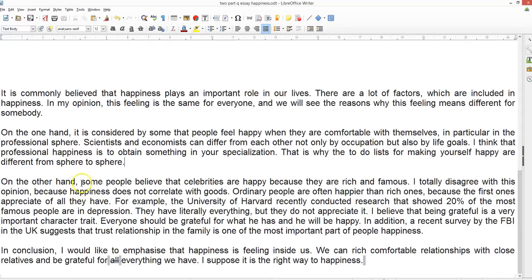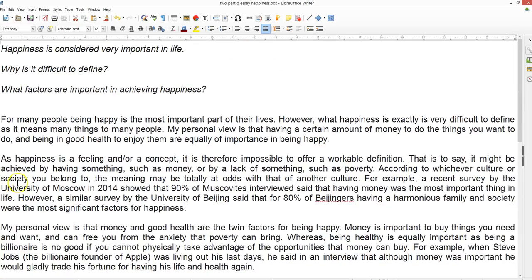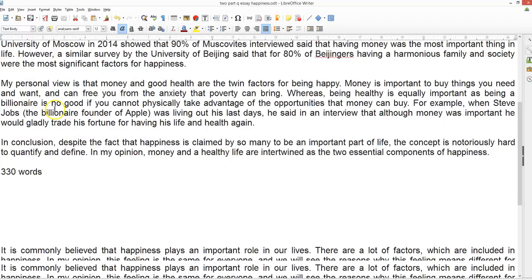So now, on the other hand, now, we would only use these expressions if it was a discuss both views essay, where you're showing this is one view, this is a second view, but it's not that kind of question type. So what we need is, we want to find out what factors does the author think are important in achieving happiness.